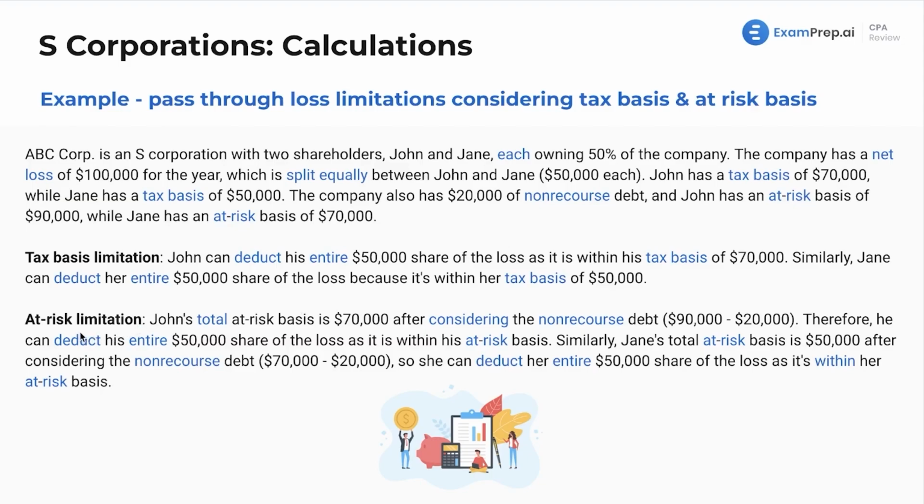Then we're going to check the at-risk limitation. John's total at-risk basis is $70,000 after considering the non-recourse debt. Therefore, he can still deduct the entire $50,000 share of the loss as it's within his at-risk basis. And similarly, Jane's total at-risk basis is $50,000 after considering the non-recourse debt. So she can deduct the entire $50,000 as it's within her at-risk basis. Awesome, awesome. Powering through.